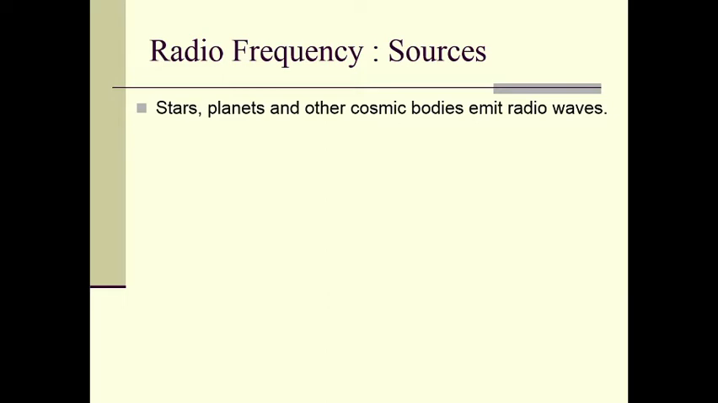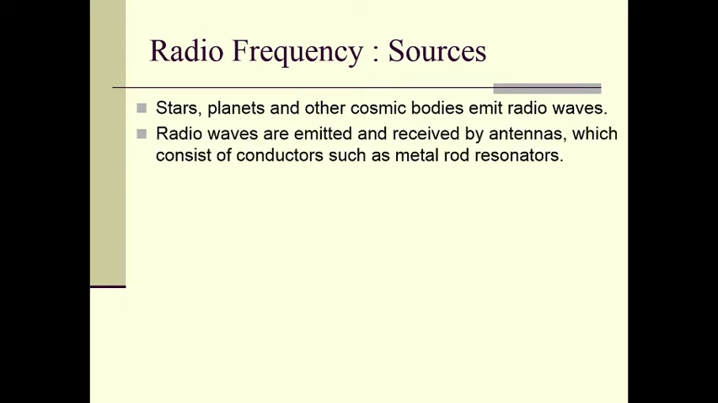Stars, planets, and other cosmic bodies emit radio waves. That means the stars, planets, and cosmic bodies are the sources of radio waves. Radio waves are emitted and received by antennas, which consist of conductors such as metal rods, resonators, right?